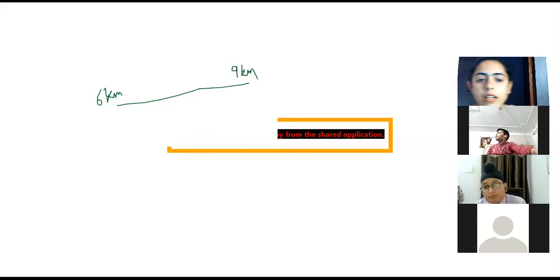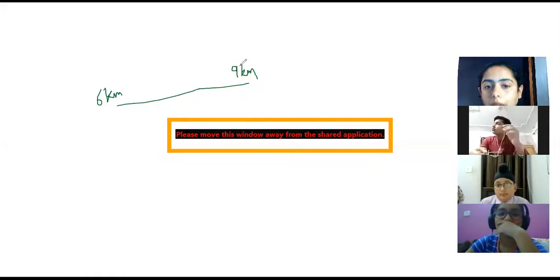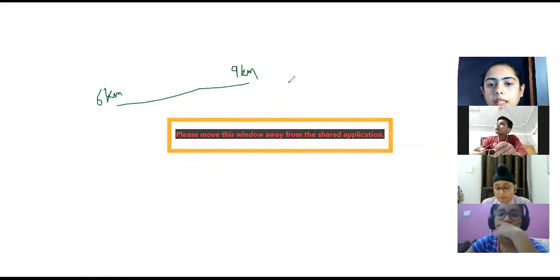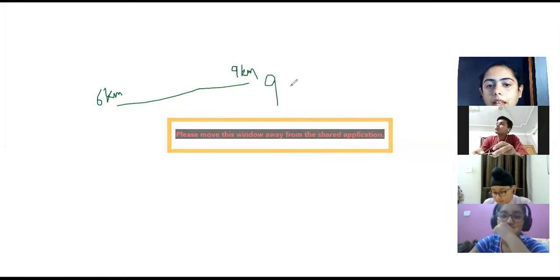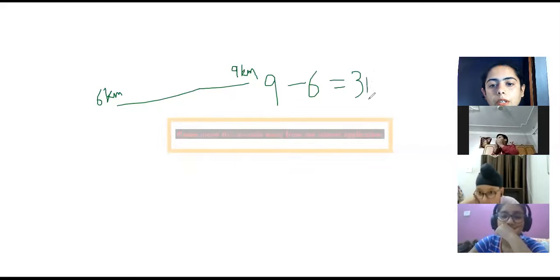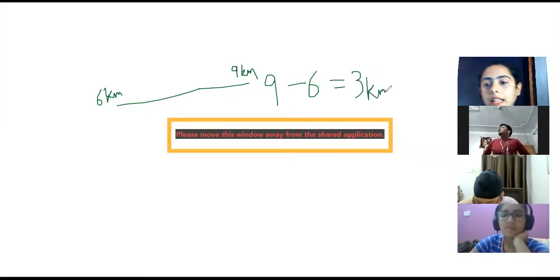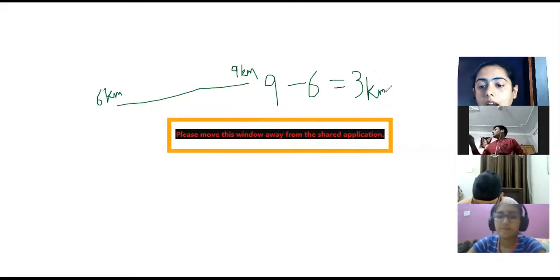So you cover a distance of 3 kilometer. How do you get that? Where you end minus where you begin, that is 9 minus 6. You get the answer as 3 kilometer.